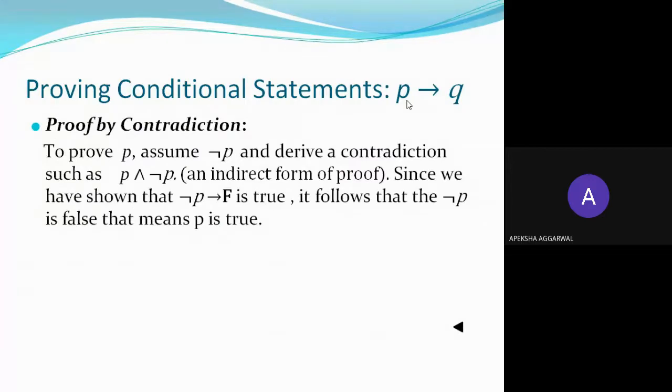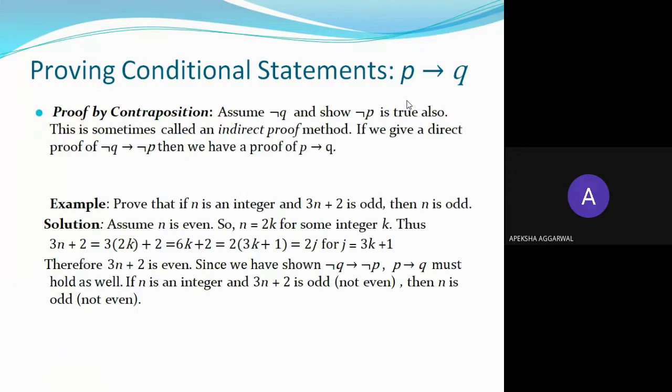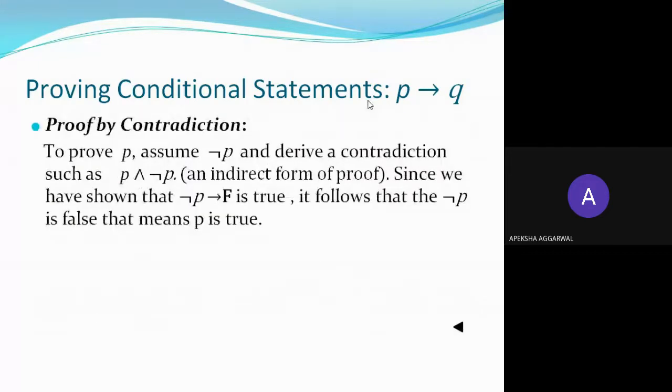Okay. Similarly, proof by contradiction. Because we have seen contraposition, another direct method. So there is one direct method and two indirect methods. The first indirect method was proof by contraposition, and the second was proof by contradiction. Contradiction says that to prove p, assume not p and derive a contradiction such that p and not p.